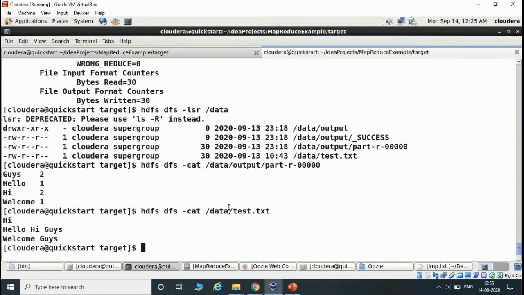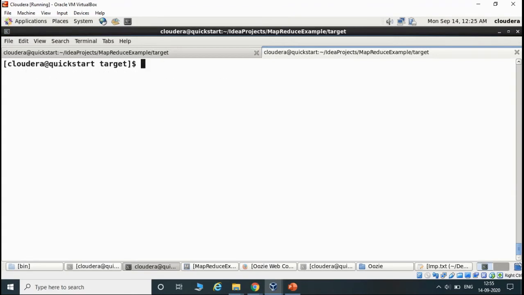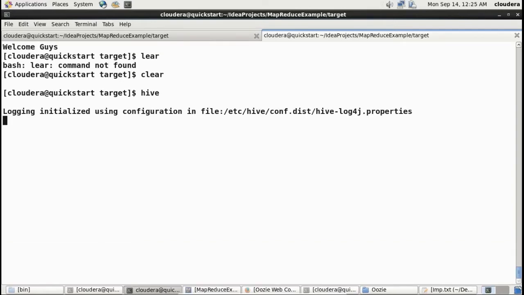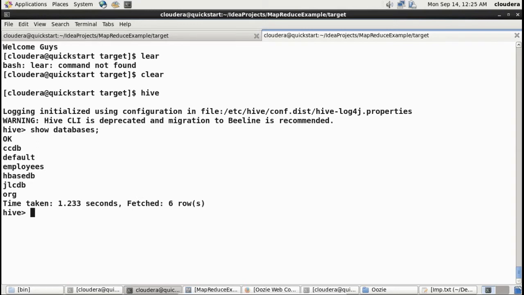I'm opening a terminal here. Just type the word hive. So Hive is installed here, and when you type hive, it will open the Hive CLI. Launching the Hive command line interface. So now it is open. If you want to see what are the databases here, you can run show databases. Now you can see that there are certain databases here.